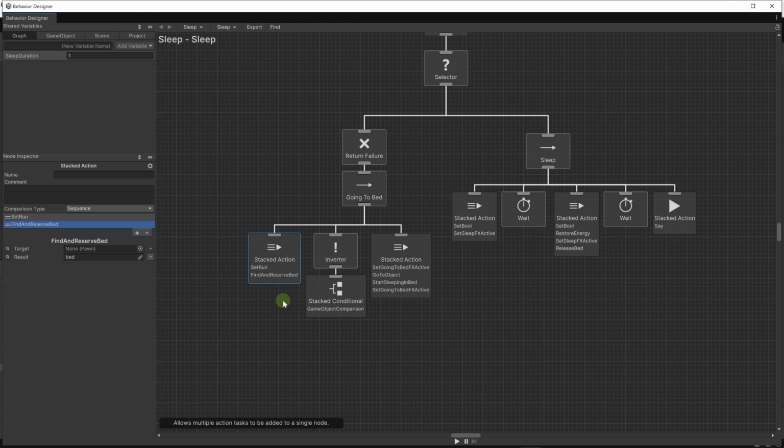As soon as we end this branch, we need to release any beds that we have. Okay, so first thing, release all beds. Second thing, we need to disable these effects. We have the sleep effects where you have the Z letters going up. Then we have the sleep emoji. Then we have the boolean that we set on the animation. On the animator, we set in sleep to true.